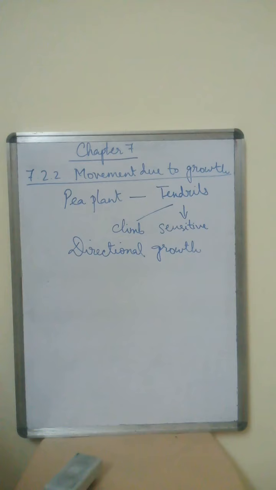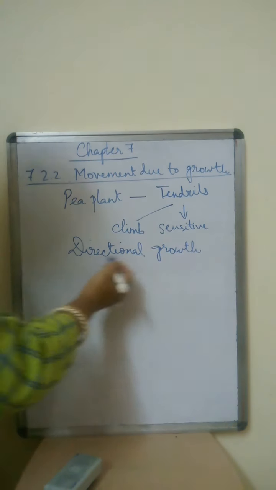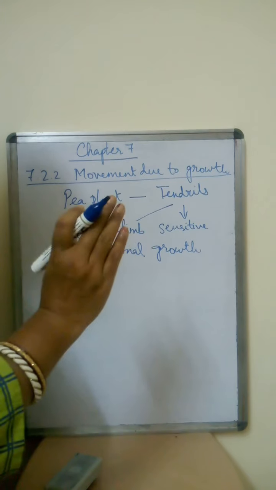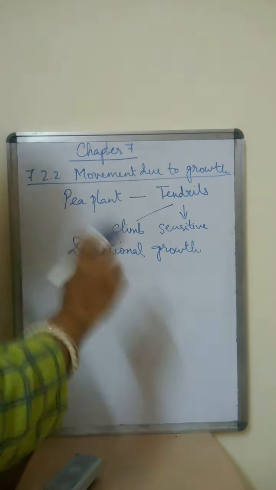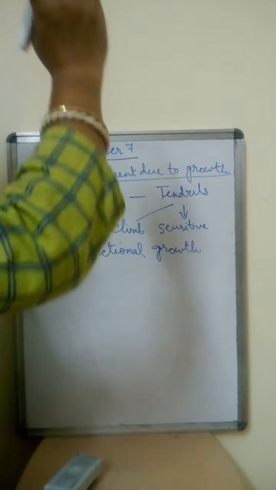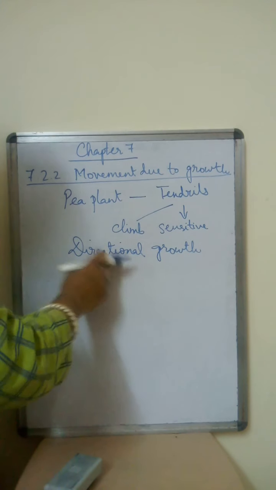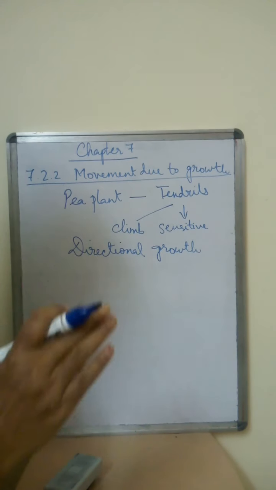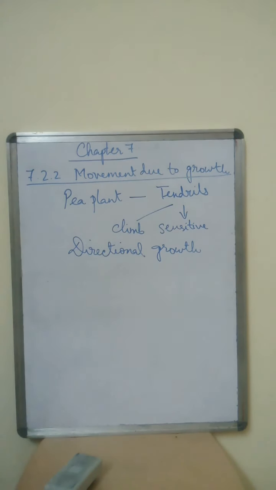We might feel it is only directional growth. Whichever way the support goes, if it is a fence or a stick going straight, the tendril will circle around and keep moving upwards. This is what is called directional growth. We will feel that the plant is moving, but actually the plant is not moving, it is only climbing with the help of the support that it gets.